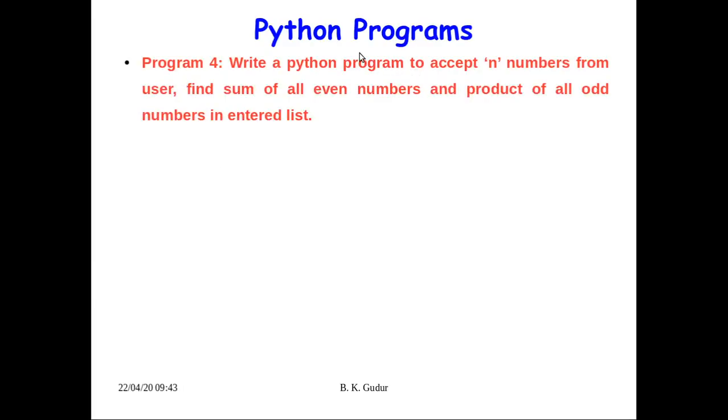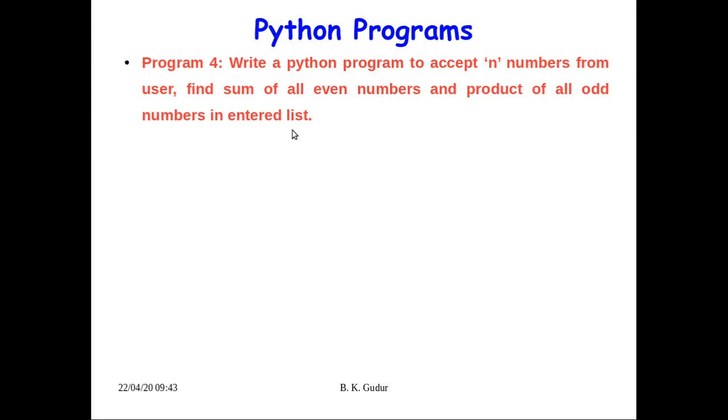Okay, here. So the Python program, just see here. So this is the program. The next program that we will discuss is program 4. Write a Python program to accept n numbers from user, find sum of all even numbers and product of all odd numbers in entered list.